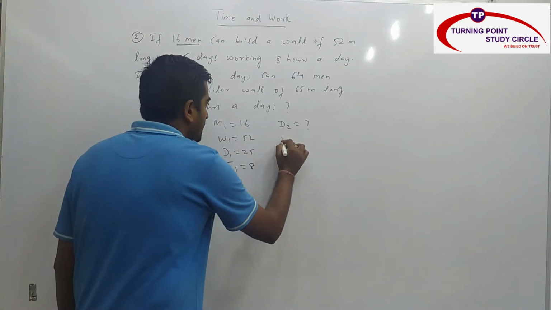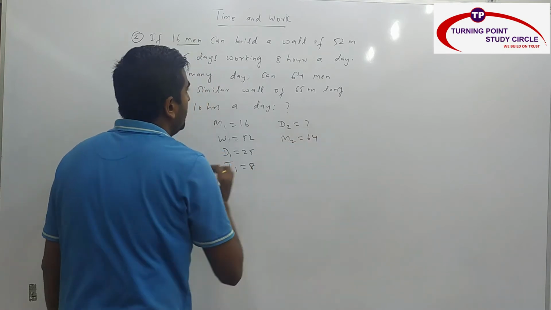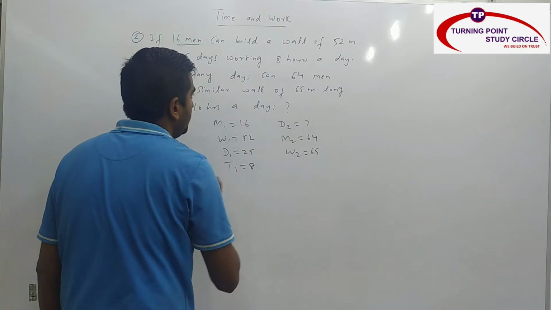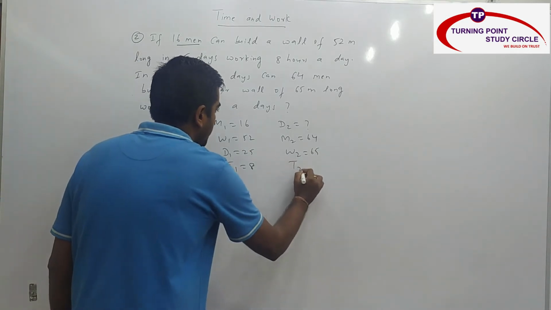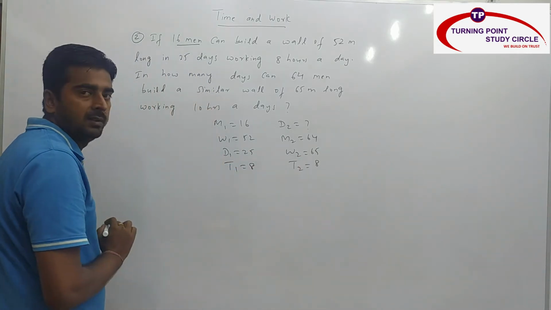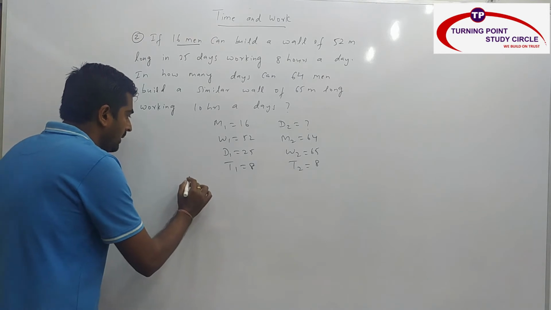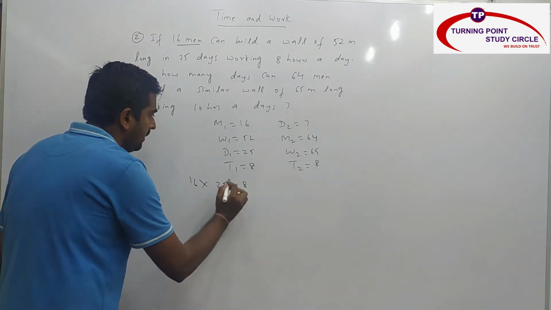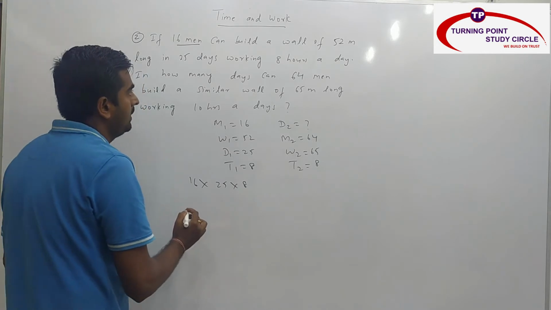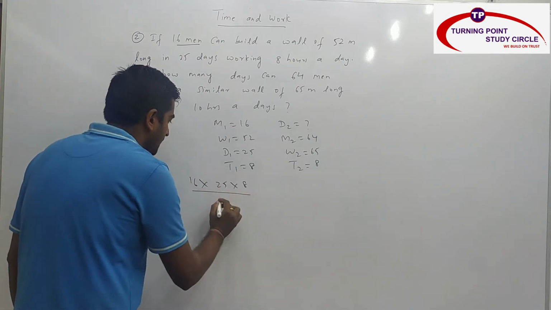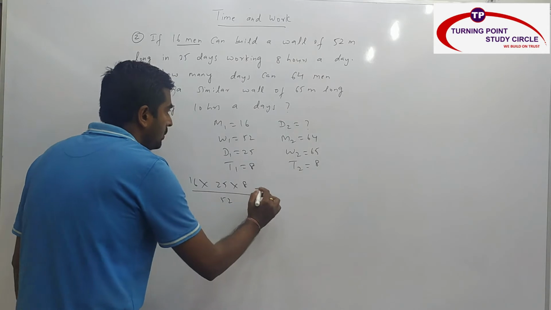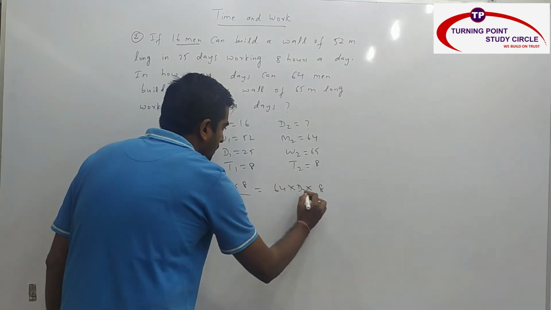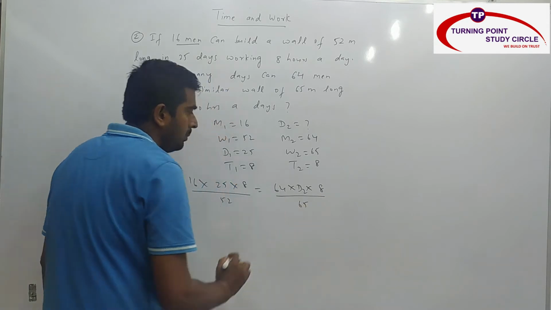64 men. So M2 is nothing but 64. Then W2 is nothing but 65, and then T2 is nothing but 8. Right? T2 is nothing but 8. So what is the relation? M1 D1 T1 divided by W1 is equal to M2 D2 T2 divided by W2.